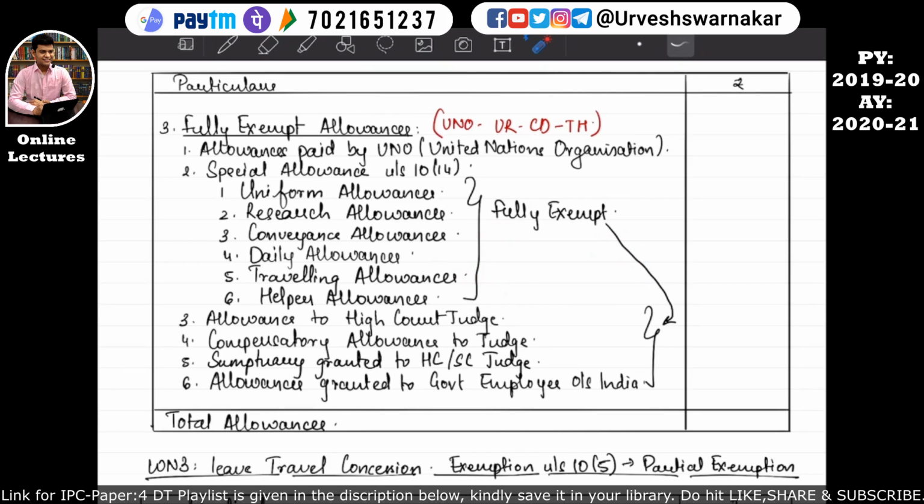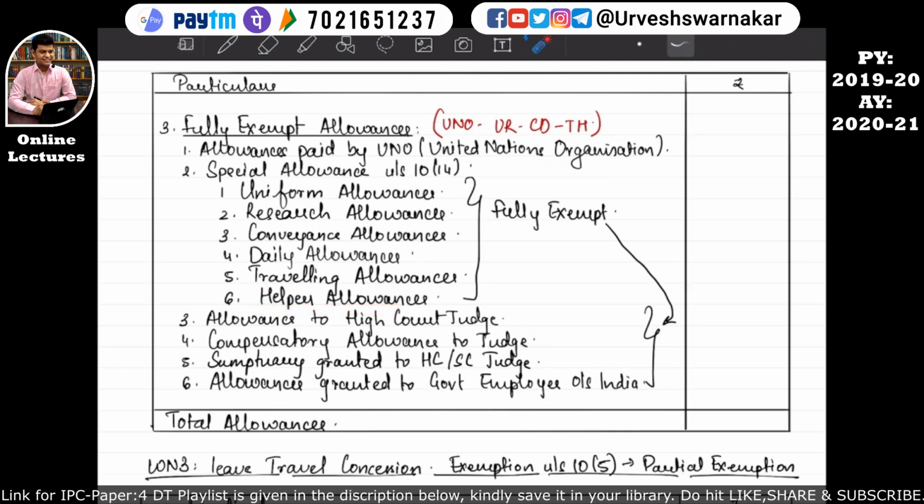Okay, then traveling allowances. This traveling allowance is for traveling from one state to another for employment. So whatever traveling allowances has been received by the employee from the employer will be considered as fully exempt. I hope this is quite clear, because this traveling is done by the employee for the company's work, not for his own purpose. I hope this is quite clear.